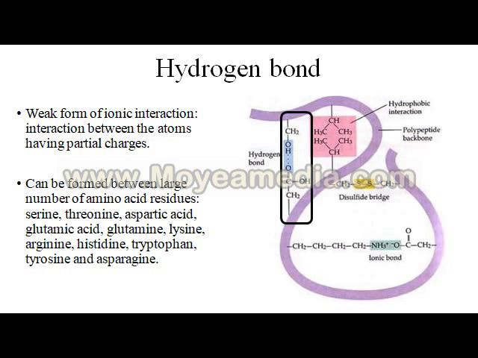Hydrogen bond: as we know, it is between the OH and another part, O. It is a weak form of bond, a weak form of ionic interaction between atoms having a partial charge. It can be formed between a large number of amino acid residues: serine, threonine, aspartic acid, glutamic acid, glutamine, lysine, arginine, histidine, tryptophan, tyrosine, asparagine. Here it is shown in the black box: one part, the OH, and the second part, the O. It makes a weak bond, the hydrogen bond.